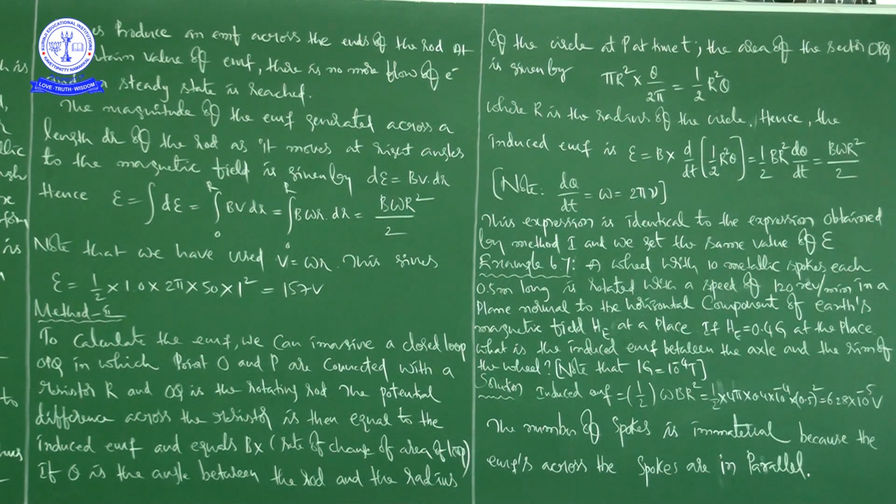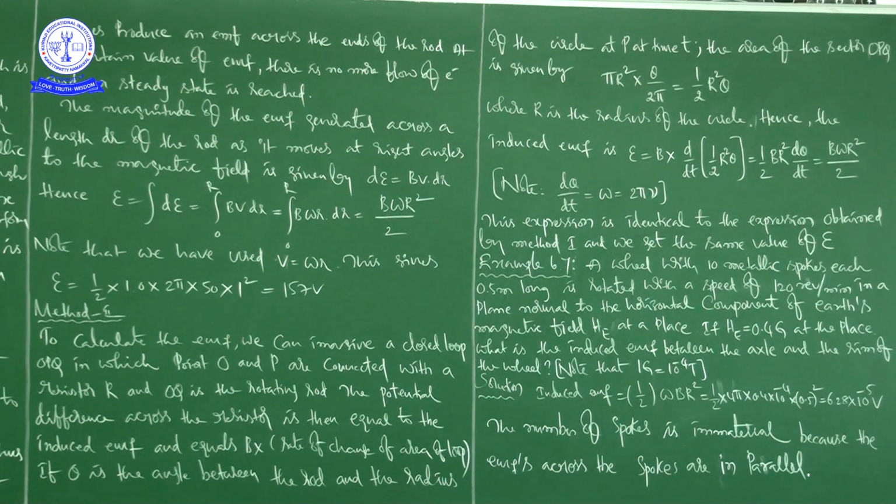In the chapter on magnetism, we came to know what the horizontal component of Earth's magnetic field is. We believe that Earth is behaving like a huge magnet, as if a huge magnet were buried inside the Earth.